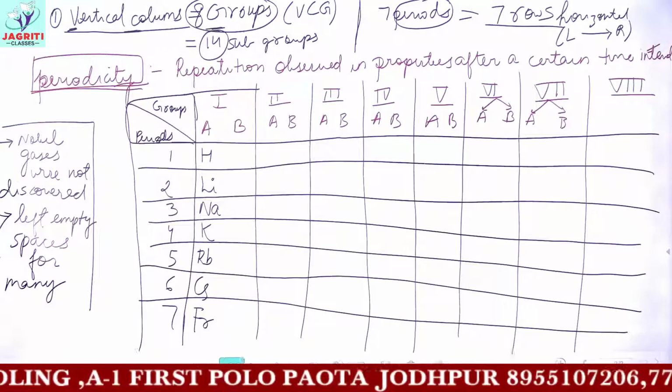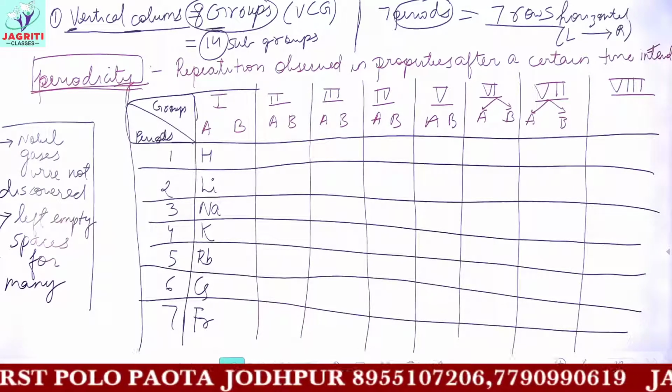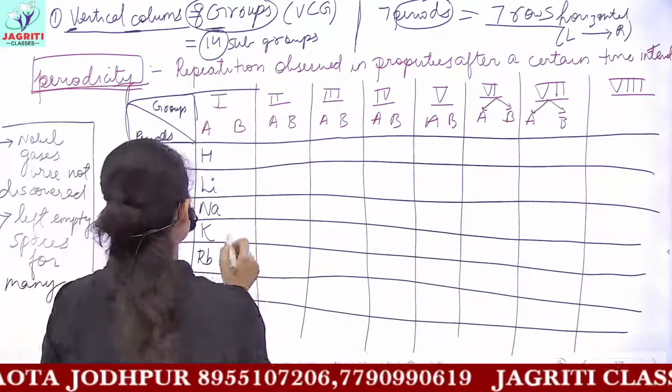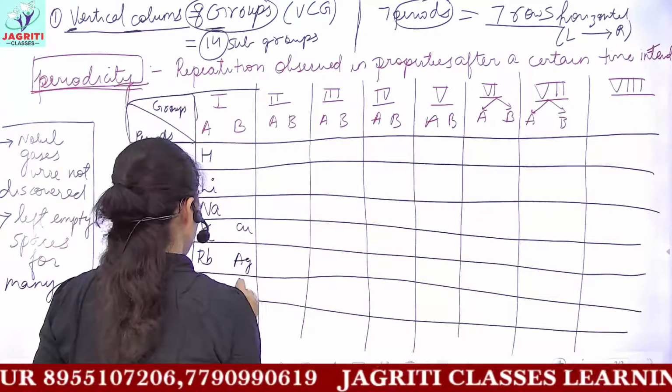Let's see the other elements coming from period 4: copper, silver, gold. So after potassium you have copper, then silver, then gold.